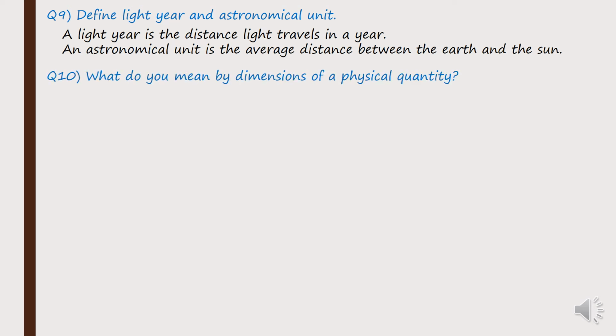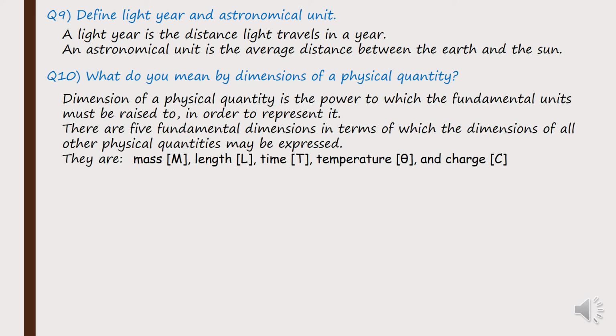Next is, what do you mean by dimensions of a physical quantity? Okay, so we have already understood what is physical quantity. Now we should understand what do we mean by the dimension of a physical quantity. The dimension of a physical quantity is the power to which the fundamental units must be raised in order to represent it. Okay, so there is a physical quantity.